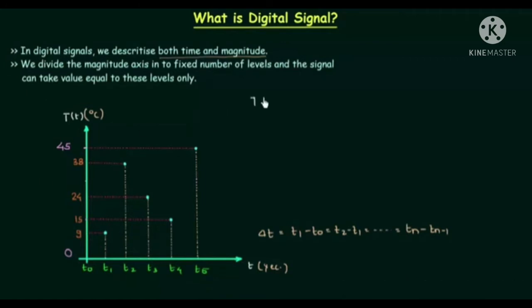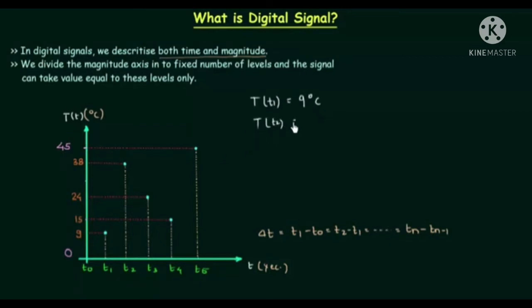The temperature at time T1 is equal to 9 degrees Celsius. You can clearly see it is equal to 9 degrees Celsius. We have not discretized the magnitude axis, so the temperature can take any value from 0 to 45. Every value is allowed from 0 to 45. So 9 degrees Celsius is absolutely allowed.